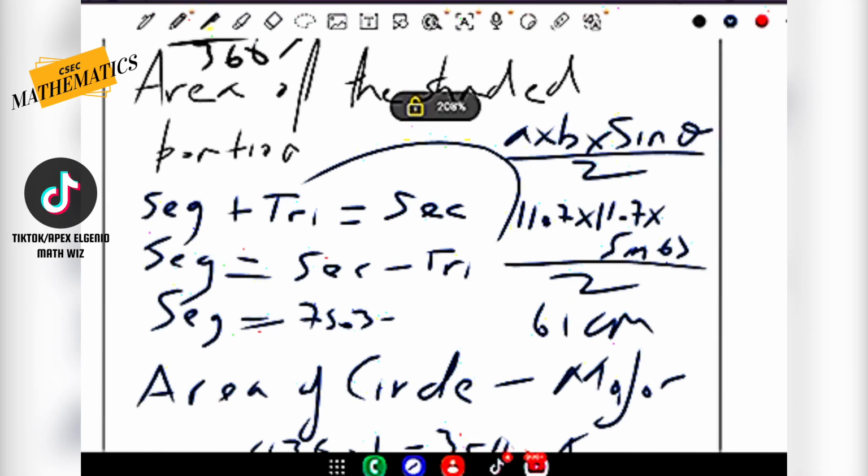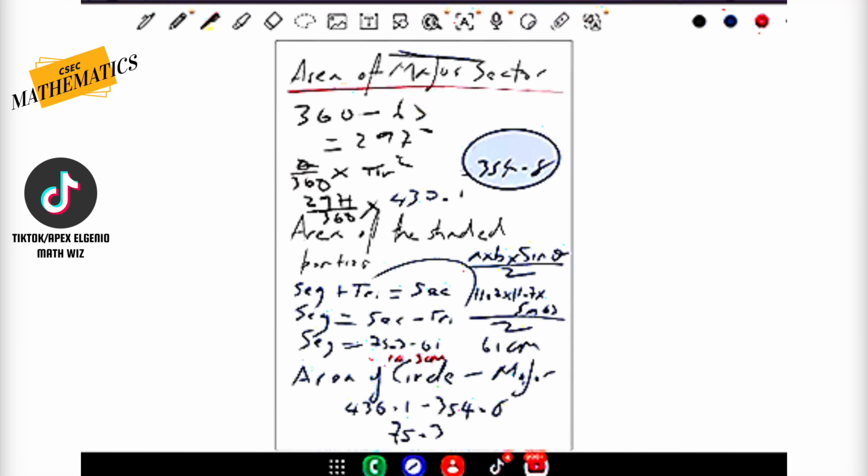So there you can see, if we put the 61 right here, and then guess what happens, guys? 75.3 minus 61 is approximately 14.3 centimeters.